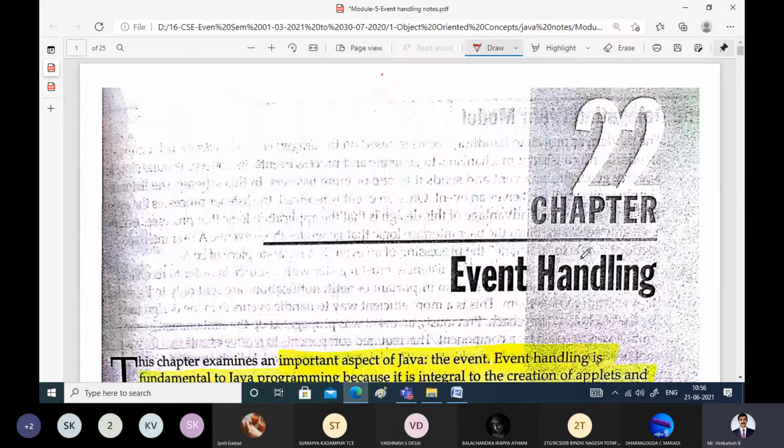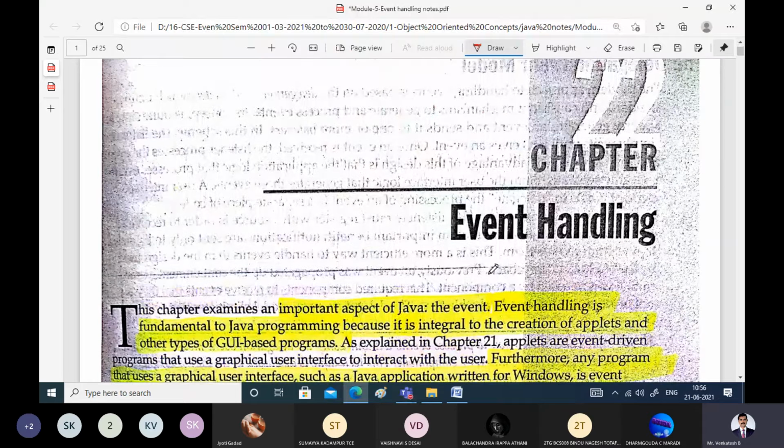So in this class, we'll be discussing the concept of event, how to handle events, and what is the use of events. Basically, the discussion is about handling different types of events during the execution of a program, whenever a user is interacting with the Java program. With the help of events only, the user can talk to the program or interact with the graphical user interface. So that is what an event is.